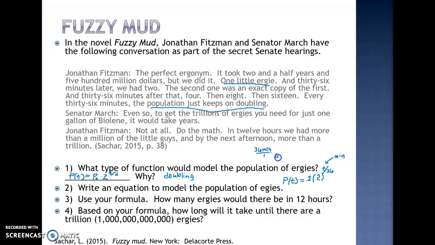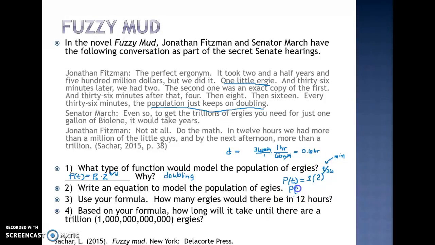I know that there are 60 minutes to an hour. That allows me to cancel minutes and get to hours, and I do that math on my calculator and I get 0.6 hours. So this is really the D, the doubling time, and I've just converted it over to hours from minutes.